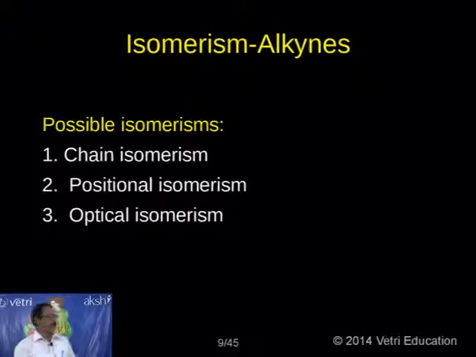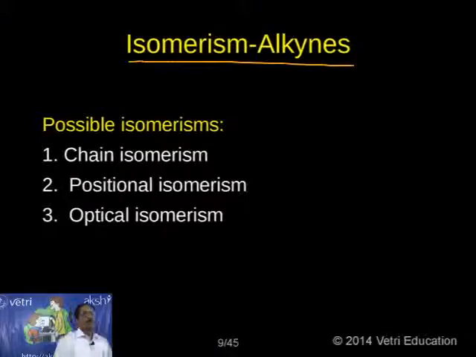Okay, let me go for isomerism. What is isomerism? We have discussed already. Compounds having same molecular formula but different physical and chemical properties are called isomers, and the phenomenon exhibited by these isomers is called isomerism. This isomerism we can broadly classify into 2 types: one is structural isomerism, another is stereoisomerism. Structural we can broadly classify into 4 types: chain, positional, functional group, metamerism. And stereoisomerism broadly we can classify into 2: optical and geometrical. So totally 6 isomerisms possible.